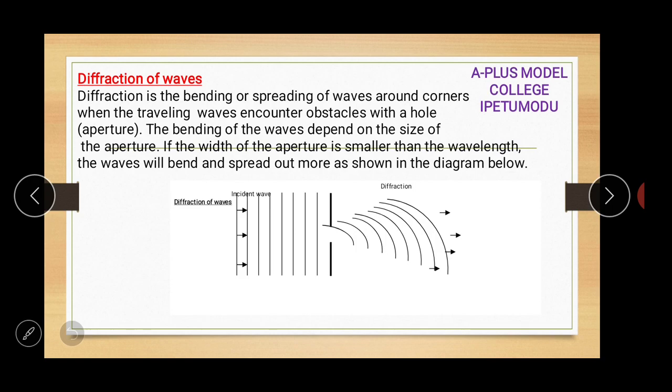So that's why diffraction is the bending or spreading of waves around corners when the traveling wave encounters obstacles with a hole or aperture. It mainly happens when we have a small hole in the obstacle through which the wave wants to pass. So it depends on the size of the aperture. If the width of the aperture is smaller than the wavelength of the wave, the wave will bend and spread out more. Let me explain this very well.